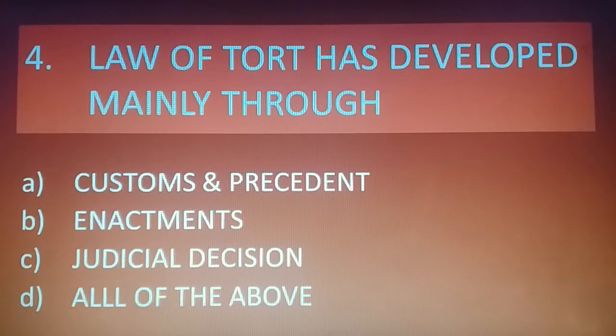Question 4. Law of tort has developed mainly through, these are the options: custom and precedent, enactment, judicial decision, all of the above. The answer is C, judicial decision. Custom and precedent, enactments, they have nothing to do with the development of the law of tort. We know that this concept, law of tort, is taken from English common law. So it is judicial decision. The correct answer is C. It is still a developing branch of law. Slow development is there.